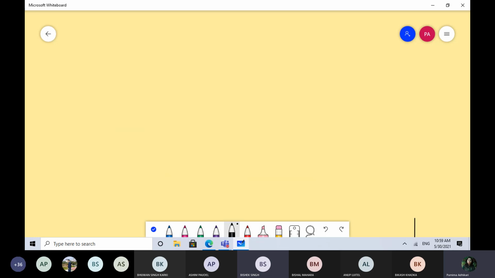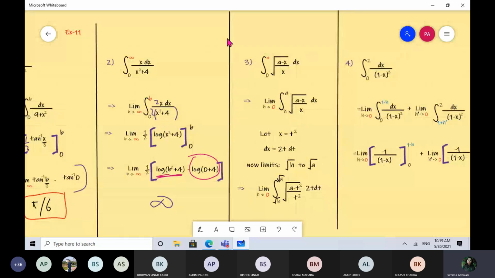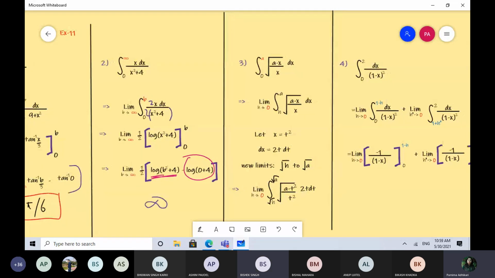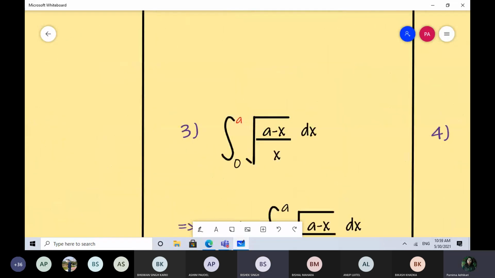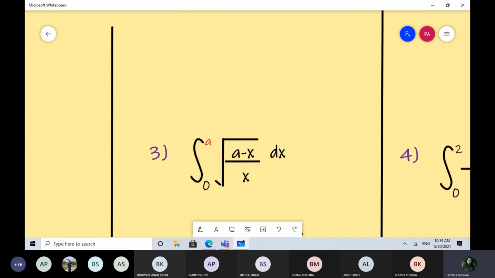Okay, so we have just discussed in what case you are going to get finite answer and in what case you will get infinite answer. So now let's look at another one. How much time do we have? Okay, now let's look at the last question, third question. I want you to observe this integral and tell me what's happening here.